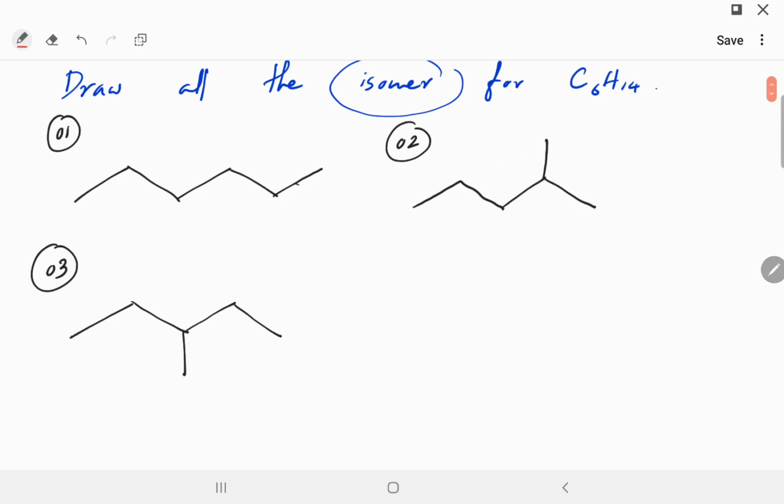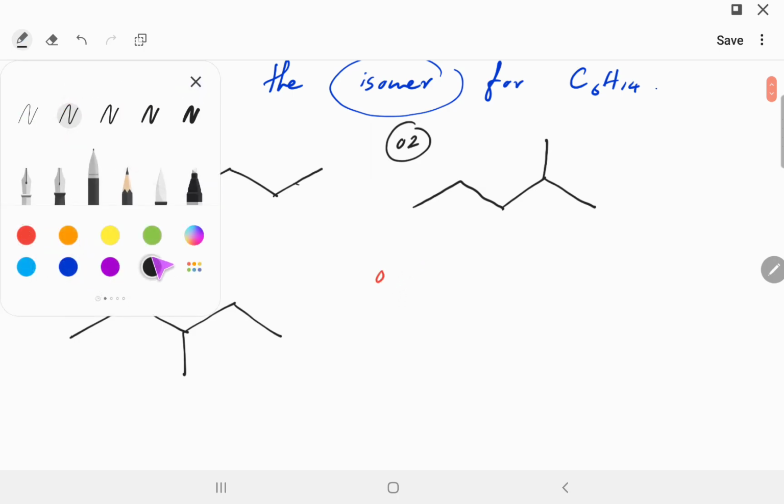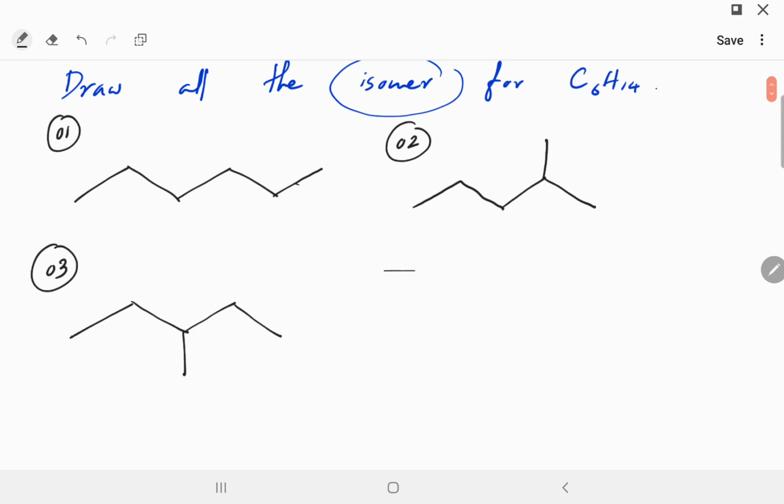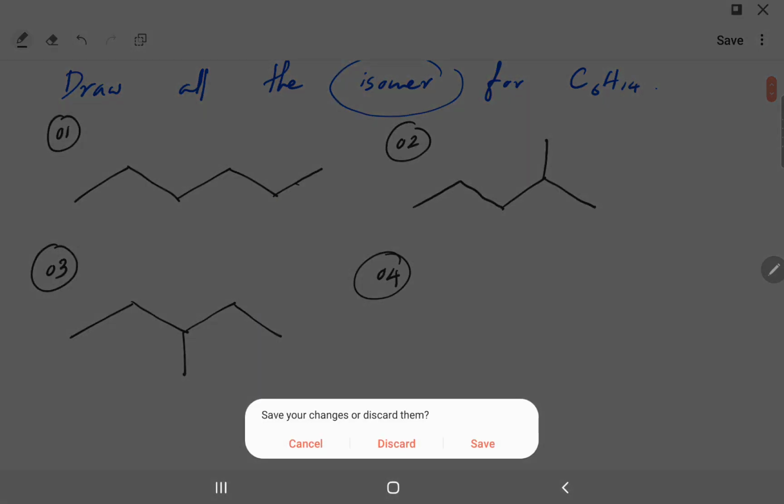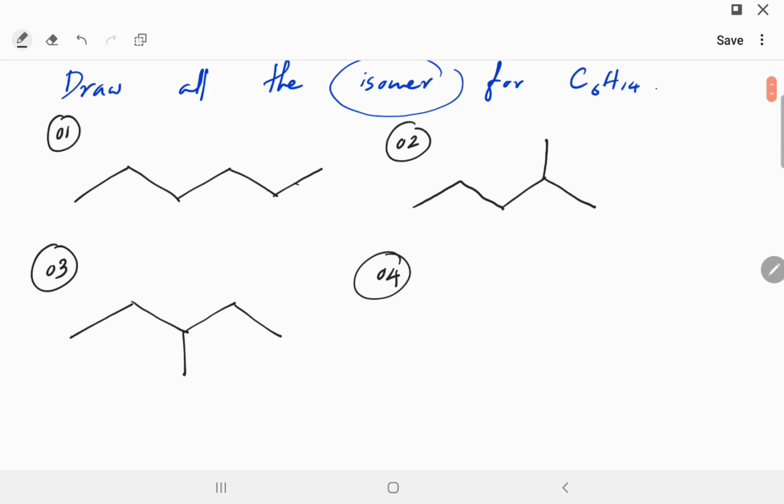All right, so how do we get some new ones? Let me change the color of my pen. So now we have 2 structures. We have one structure which has 6 carbons straight. We have 2 structures, structure 2 and structure 3, with a 5 carbon continuous chain. And then we cannot have any more 5 carbon continuous chains, but we can have a 4 carbon continuous chain. 1, 2, 3, 4 carbon continuous chain.